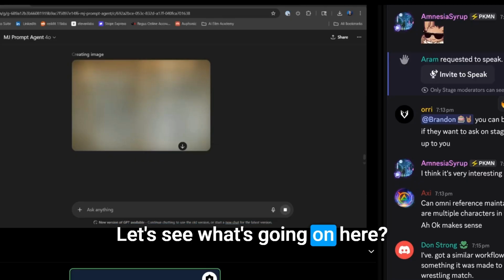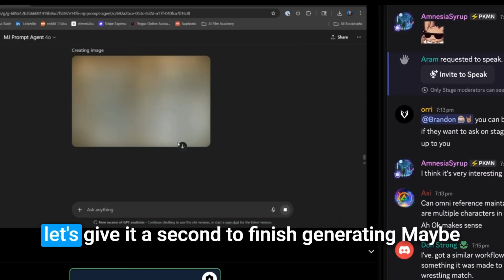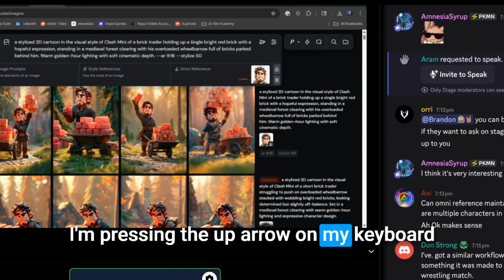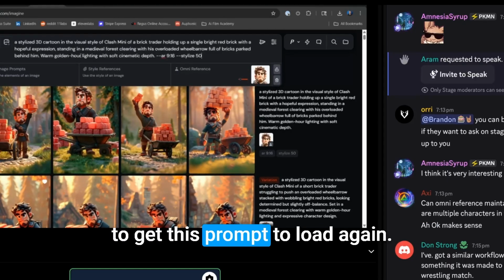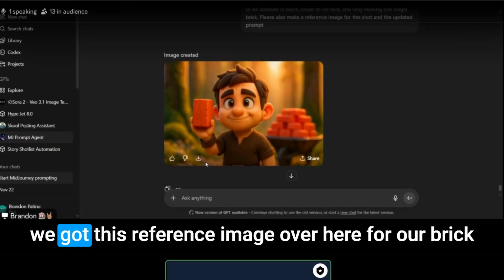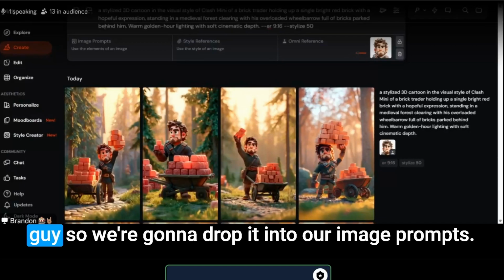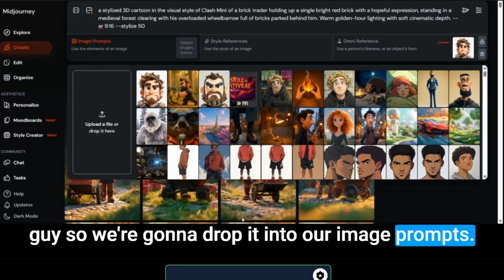Okay, let's see what's going on here. What did chat come back with? Let's give it a second to finish generating. Maybe we can tweak the prompt while it works. I'm pressing the up arrow on my keyboard to get this prompt to load again. We got this reference image over here for our brick guy. So we're going to drop it into our image prompts.